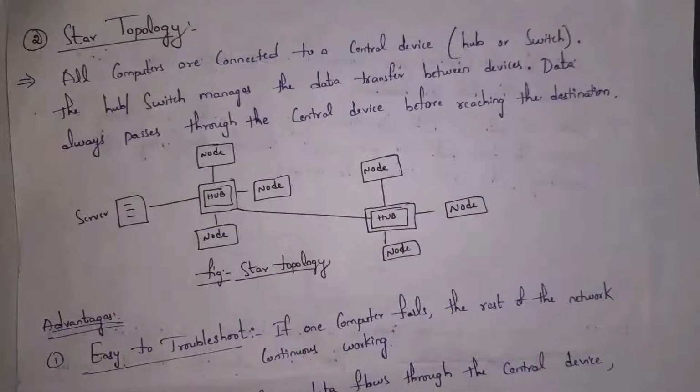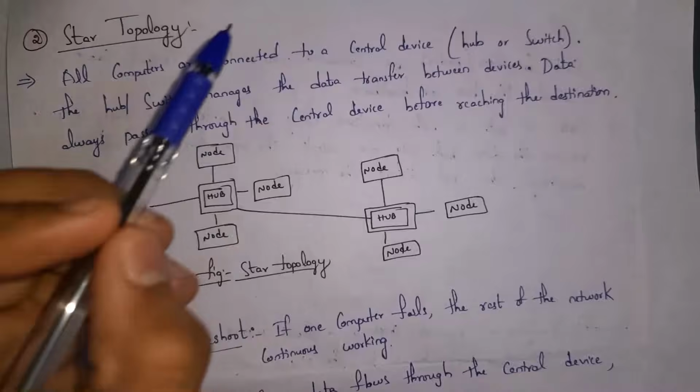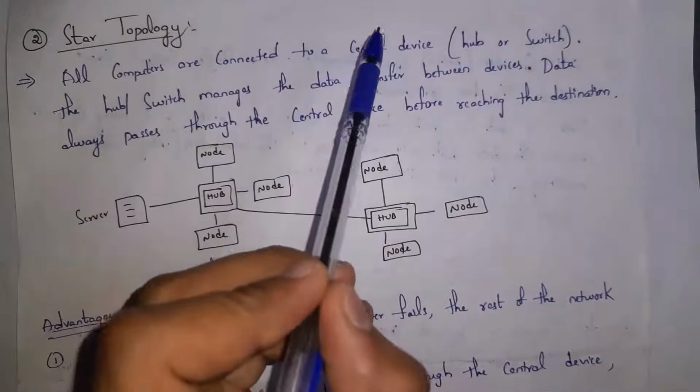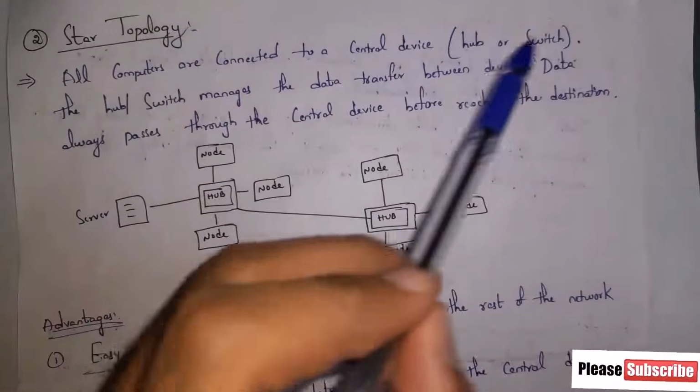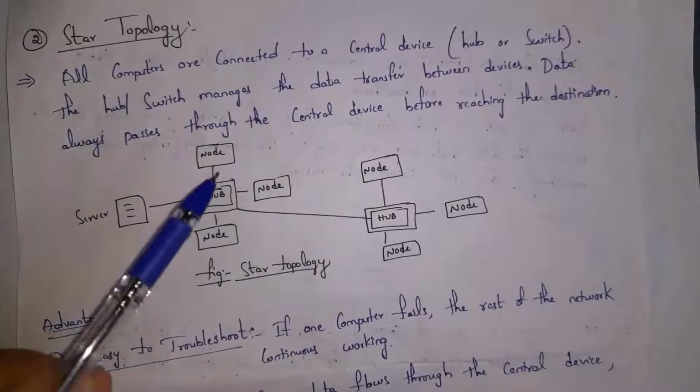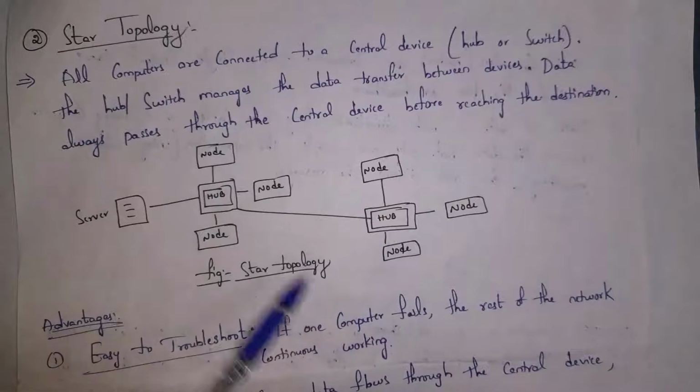Next I will explain star topology. In star topology, all computers are connected to a central device. The device can be hub or switch. Plus hub and switch, they are devices that look like router. So in star topology, we will connect our devices either to hub or switch. So this hub or switch will transfer our data between devices.